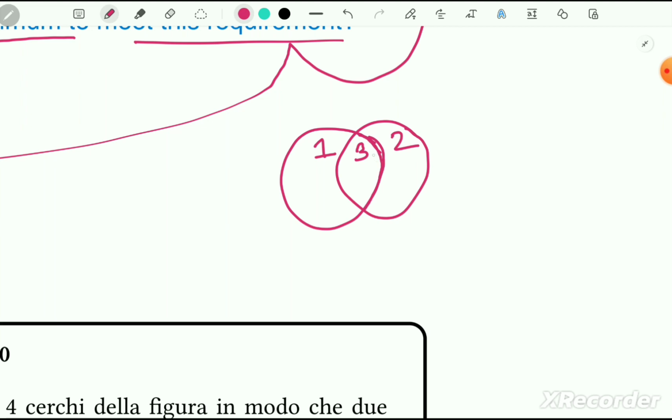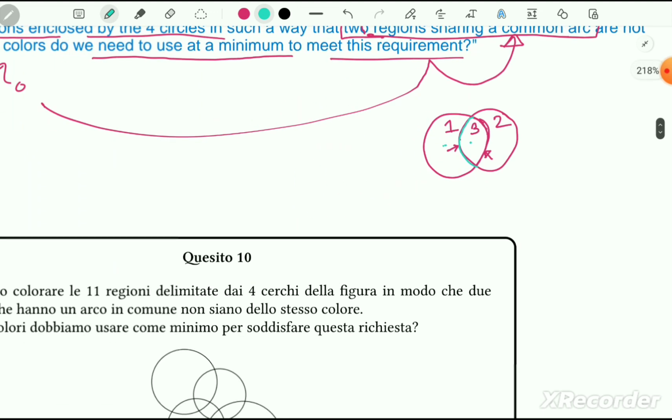Between 3 and 2, this arc is common. Between 1 and 3, this arc, from this to here, is common. So in the requirements it was said that the colors of adjacent regions sharing the same arc must not be the same, so they should be different.